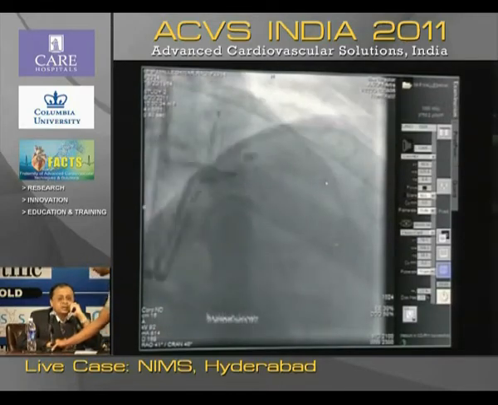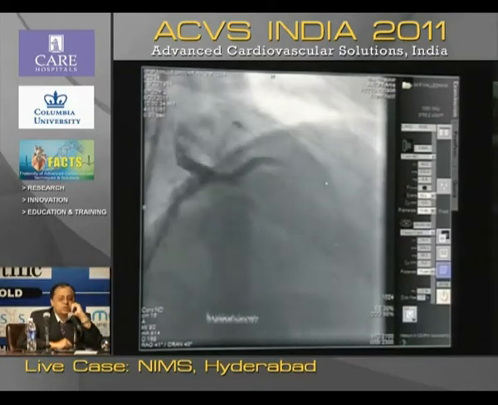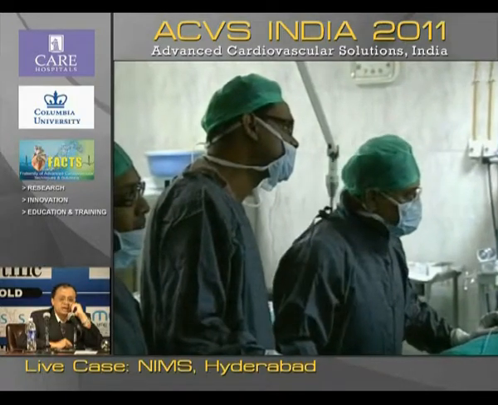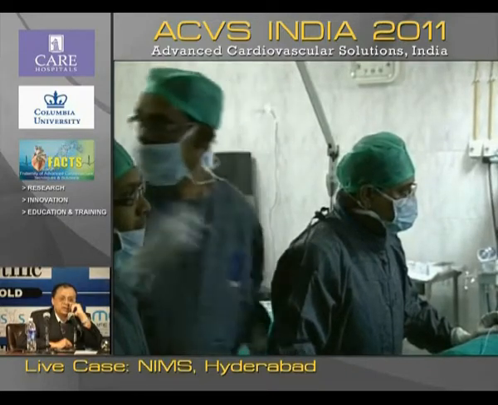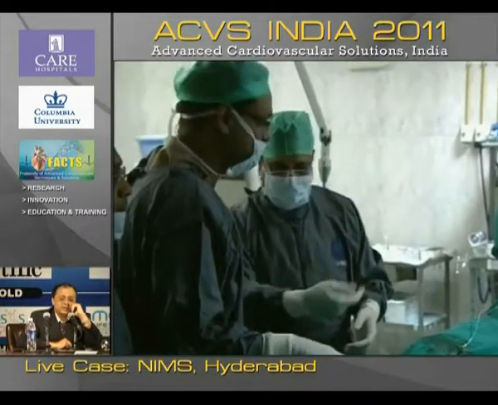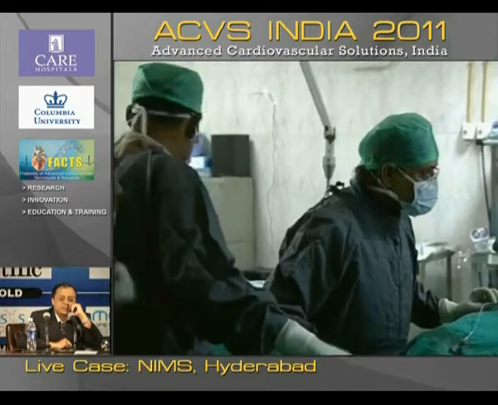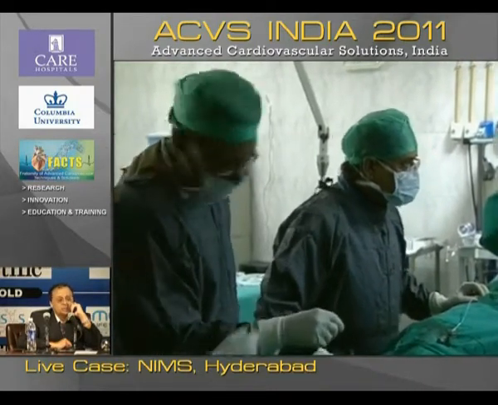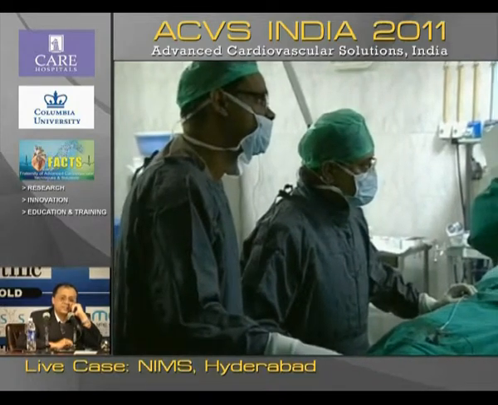So the interesting part is, though we know the Medina classification and the approach to bifurcation stenting, now we have a thrombus which is added to that as a component of the classification. Normally, the Medina classification is for chronic lesions, but here it's an acute thrombus containing lesion. So your approach has to be slightly different than what you would approach with the routine Medina classification. So I think we need to strategize, and what would be your strategy?